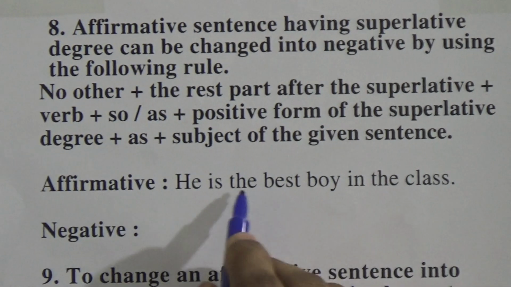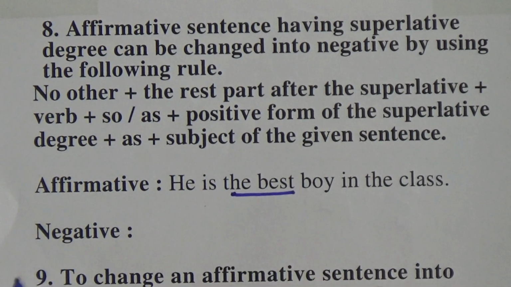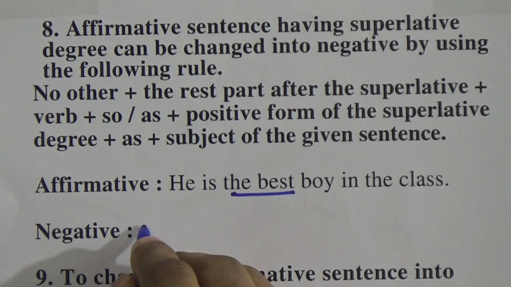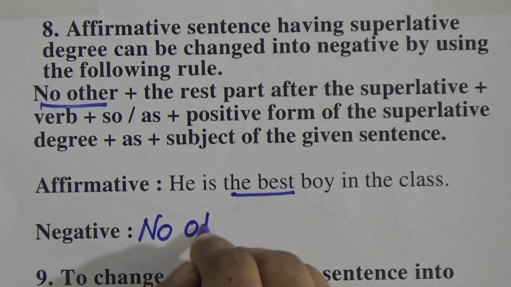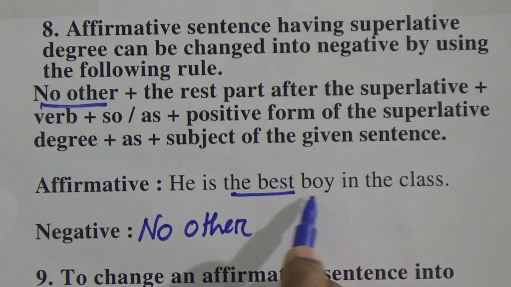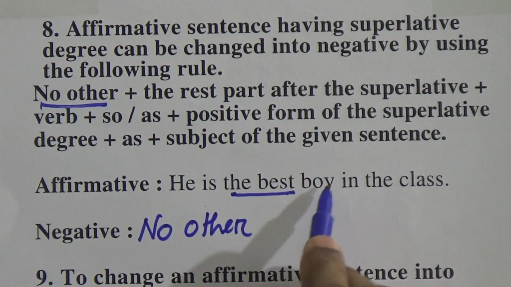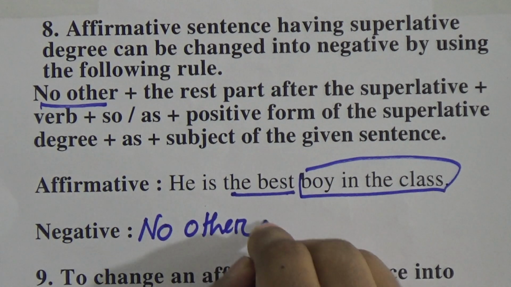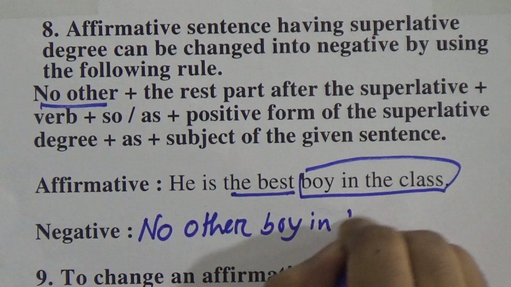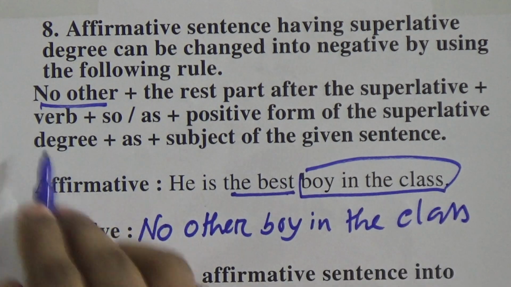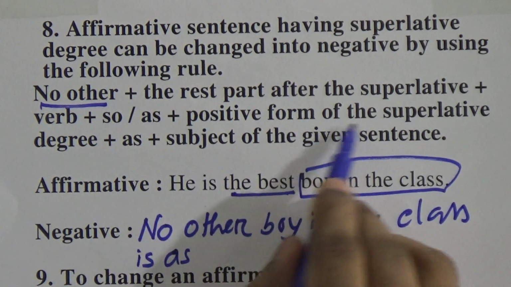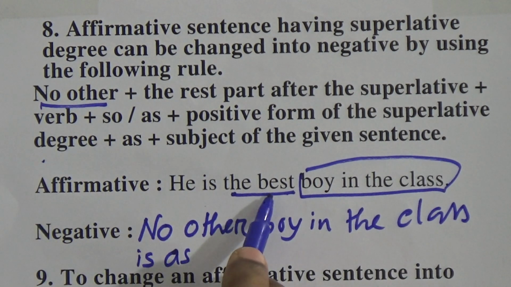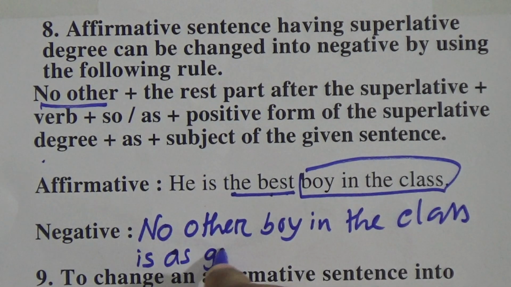So if a sentence starts with the superlative degree, we start the positive degree with no other. So we have to give no other first. Then the rest of the sentence after the superlative. After the superlative what comes? Boy in the class. So you have to write no other boy in the class. Then you have to write the verb. Verb is. Then so as, or as as, you can use. So we have the positive form of the superlative degree. Good, better, best. So we will write here positive degree good